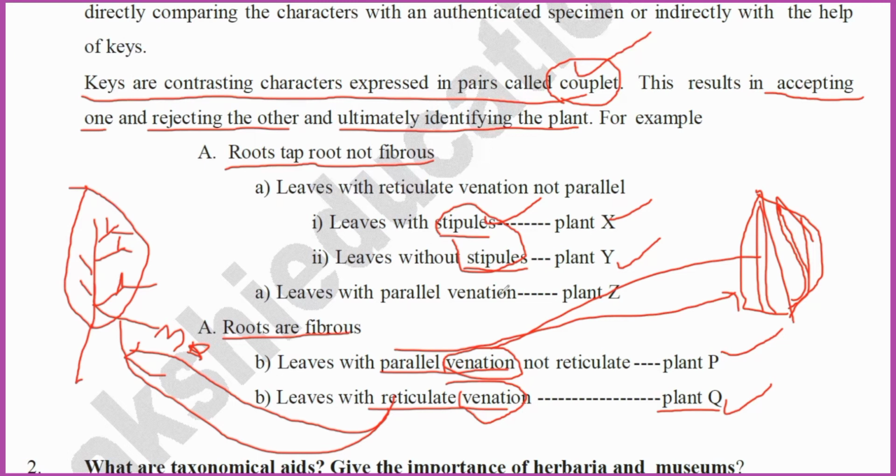In this way, we can use the taxonomic keys, that is couplets, for identification of and giving a name to that plant. Giving a name to that plant is called nomenclature. Determining whatever organism it is, either existing or new, is called identification. Very simple definition.